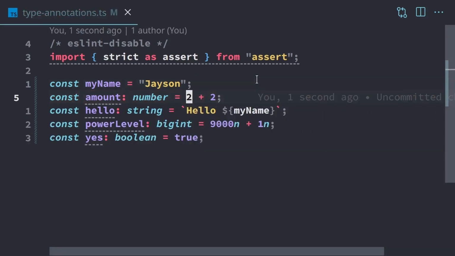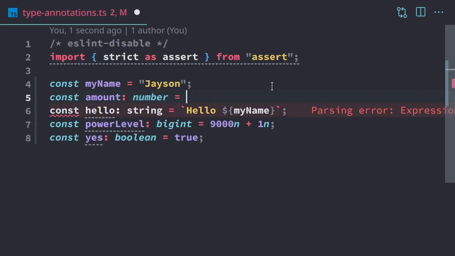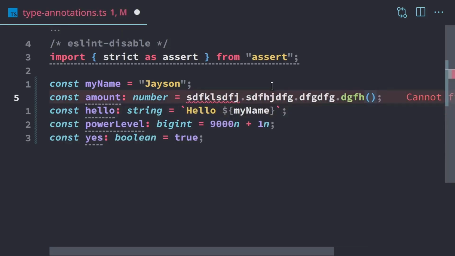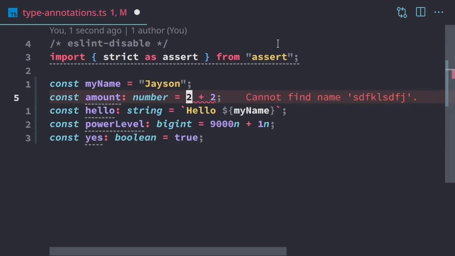Now with our small code sample, this may not seem like a big deal because we're not calling any functions. But as your code base gets larger, maybe this amount is something like some function that's deep in some module, and we have no idea if that returns a number or not. We don't need to worry about it because if it doesn't return a number, TypeScript is just going to tell us, hey, this super long function doesn't actually return a number. You've got to go take a look at that. That's what the type annotations can help us do.